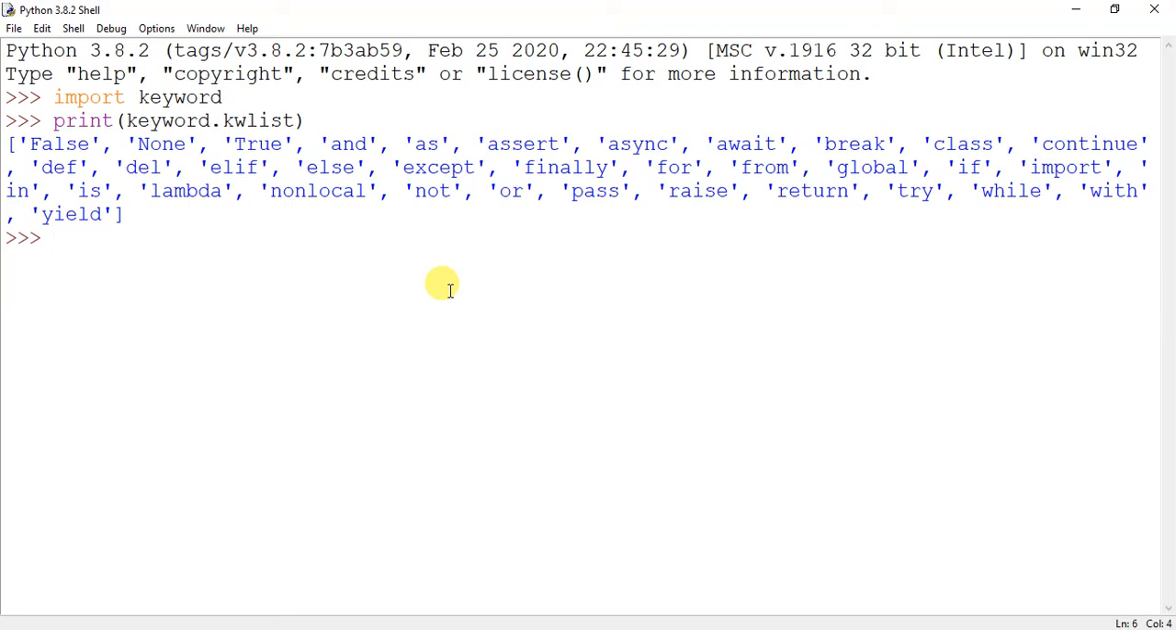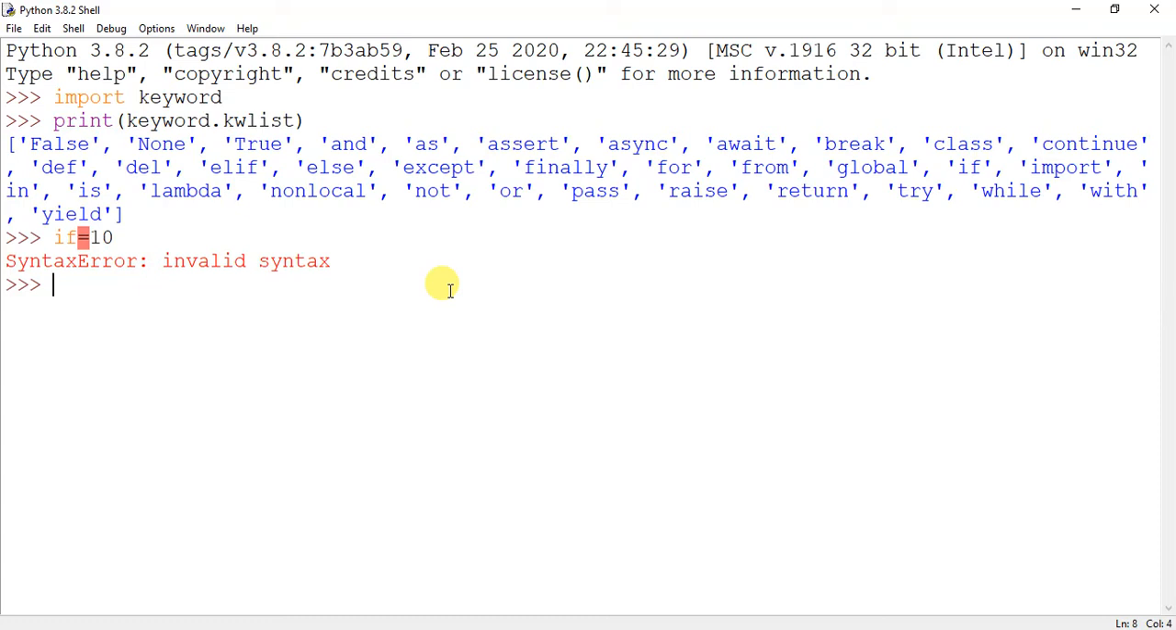Okay, let us check it. Suppose we give a name like if, which is a keyword, and I assign it a value 10. So I will be getting a syntax error, because these words have a special meaning to the interpreter. So this word if is bound to have something different from this value. That's why it has given a syntax error.